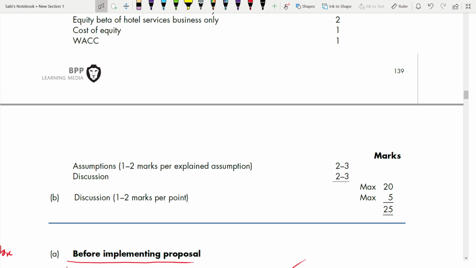Okay, don't write less. If you are writing 2 points only, 2 into 2 is 4 marks only. But if you are writing 3 into 2 is 6. Even if you require 5 only, write more than 1, because it's hard to divide that 5.